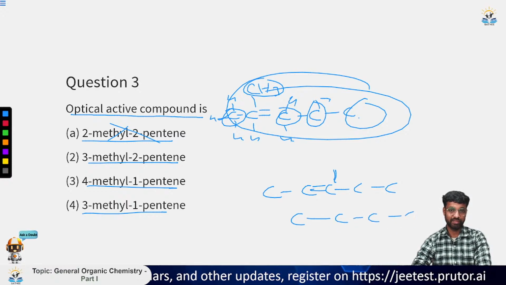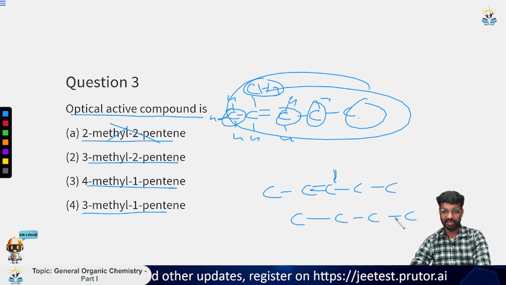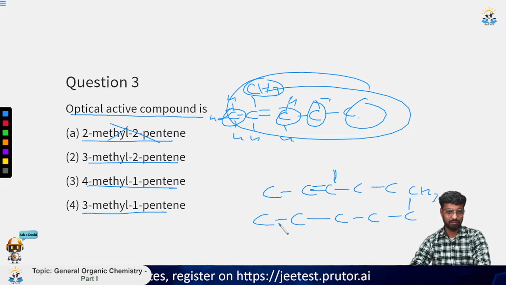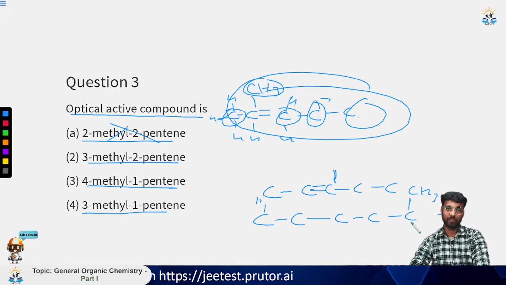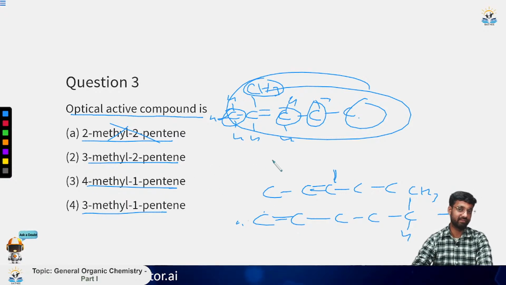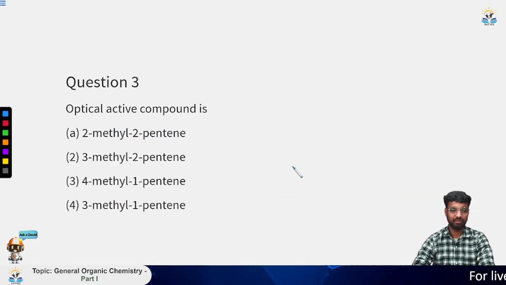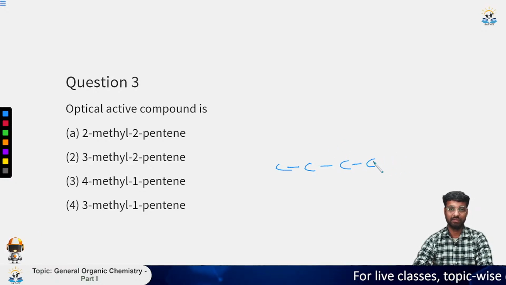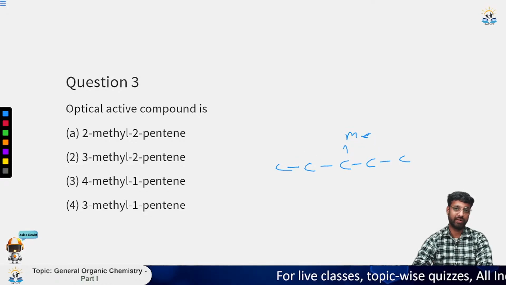Then we have this 4-methyl 1-pentene. For this also we do not have this case. Okay, so this is the last one, 3-methyl 1-pentene.